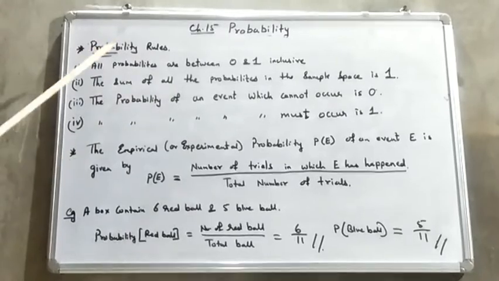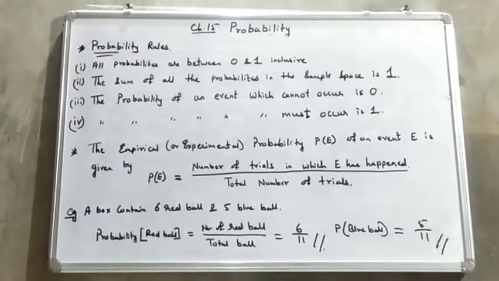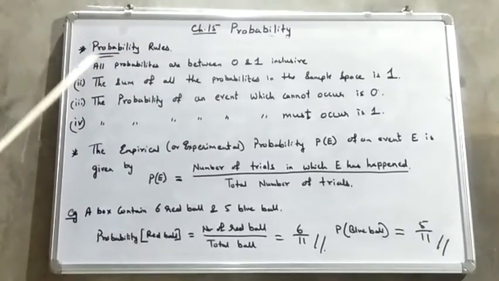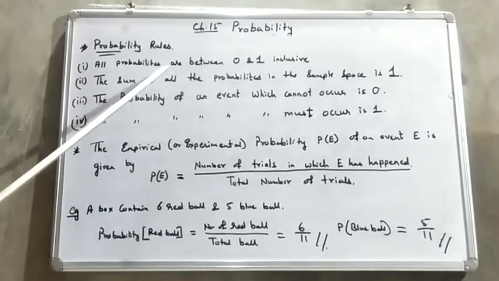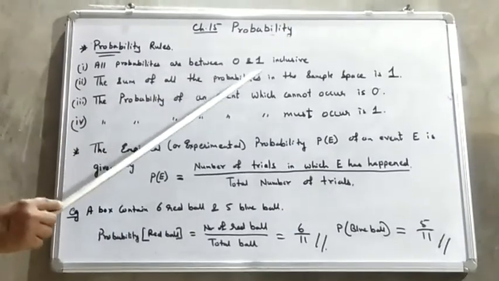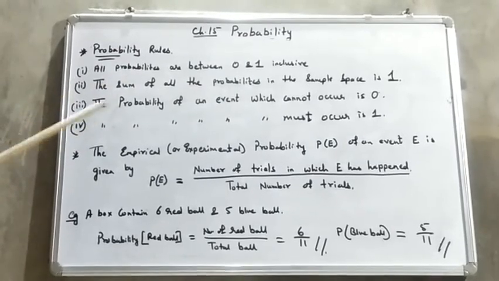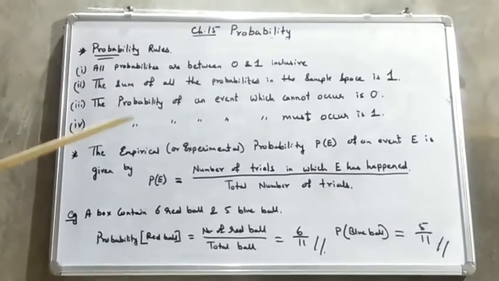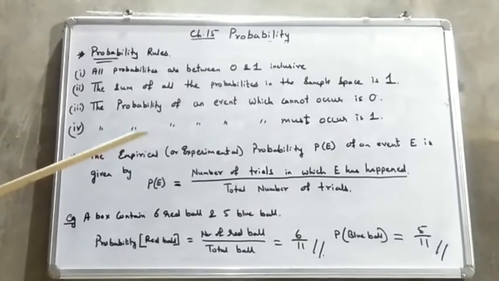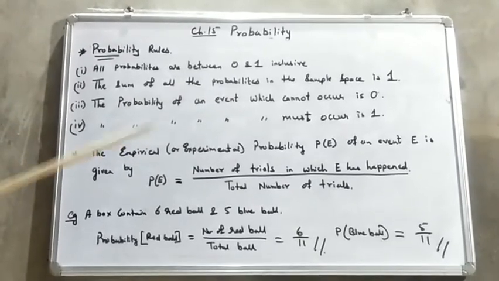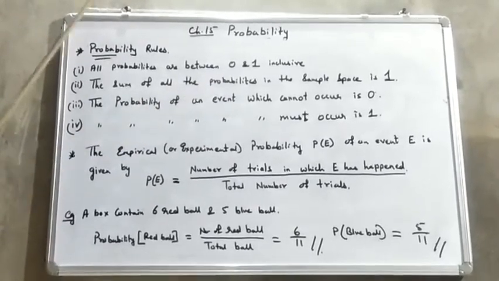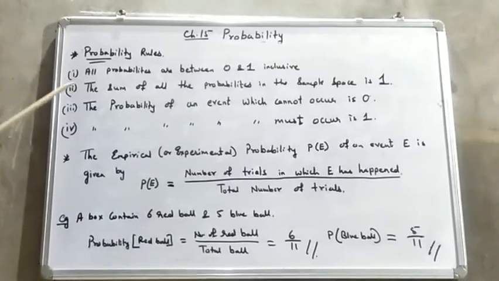Let us discuss a few rules of probability. All the probabilities are between 0 and 1 inclusive. Inclusive in the sense it starts from 0 and ends with 1. So it can be 0.1, 0.2, any one of these.